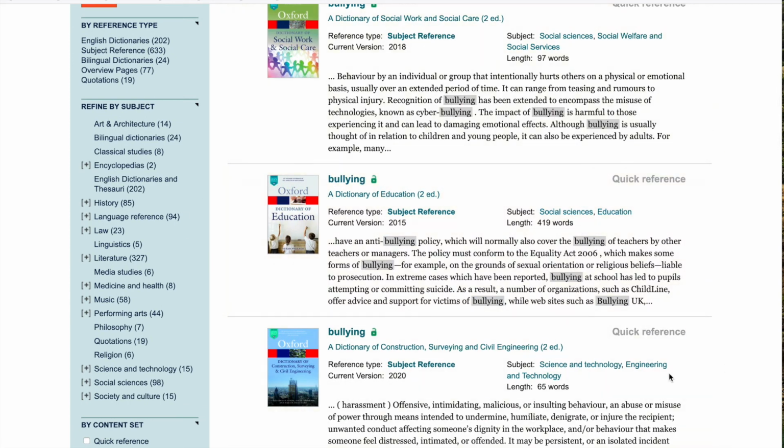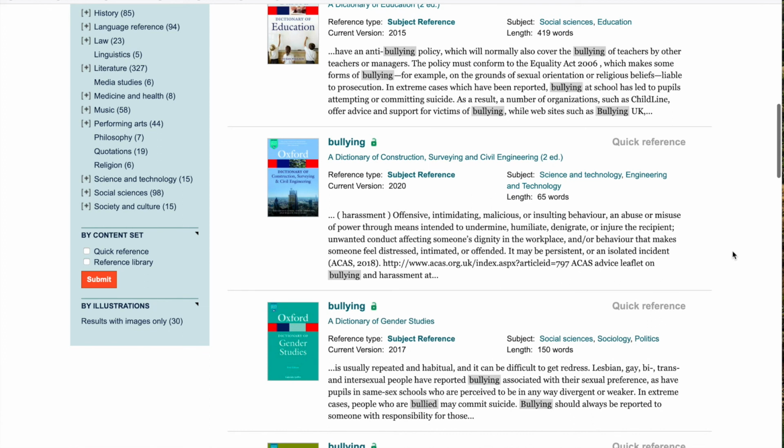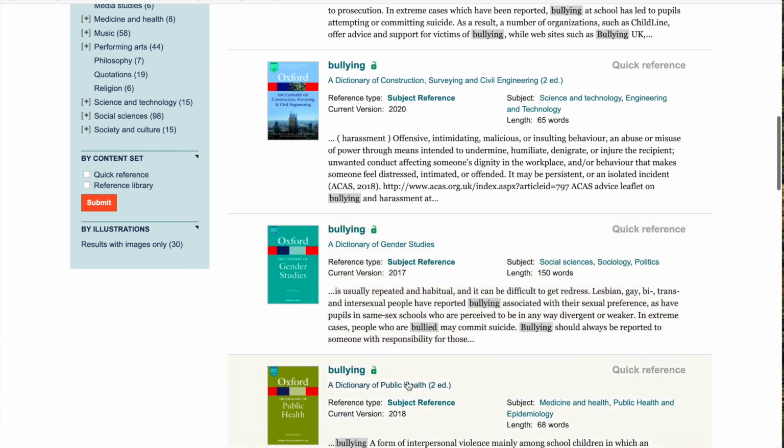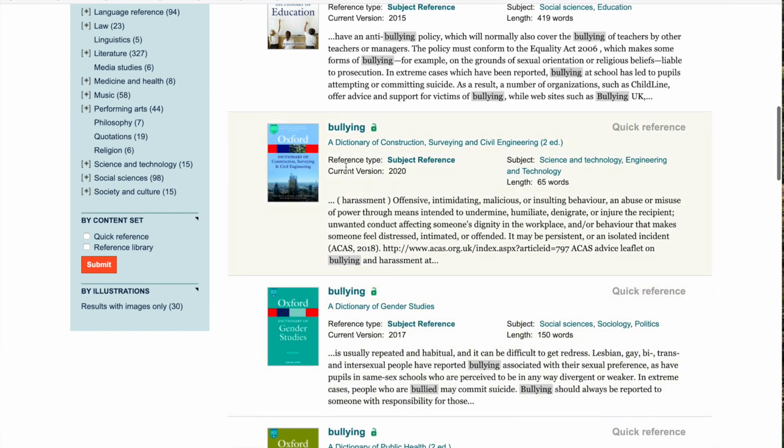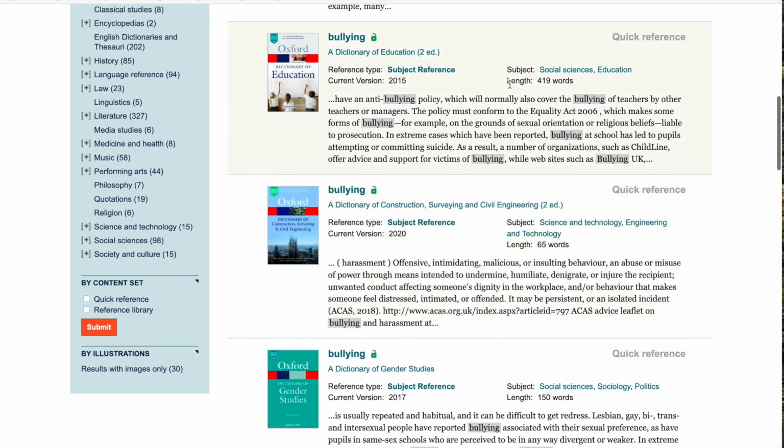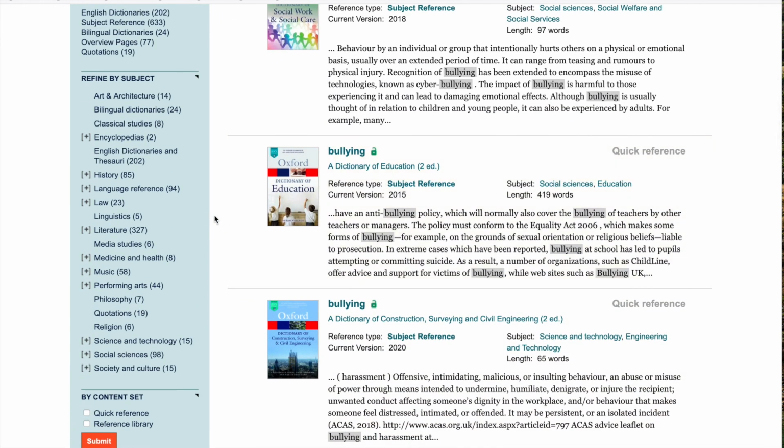This source would be particularly valuable if you were interested in the education angle about bullying. So bullying that takes place in the classroom or say in K-12 schools. You can also see that there's a variety of other things too, such as dictionary of construction, surveying, and civil engineering. We have gender studies, we have public health. Like Credo, we get the year that it was published, the length of the article, and the subject or the discipline that it belongs to. Again, you can also limit your search by subject using the resources on the left.